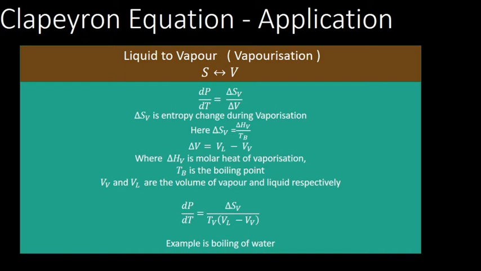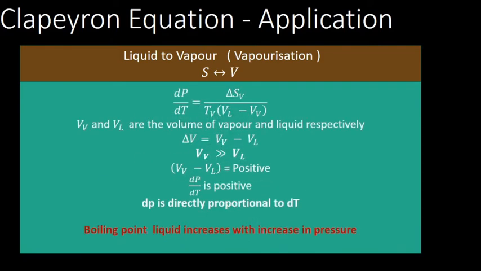So dP by dT equals delta S_V by T_B into again (V_V minus V_L), it is not V_L minus V_V. An example is the boiling of water. Here it is V_V minus V_L; the volume of vapor will always be greater than the volume of liquid.